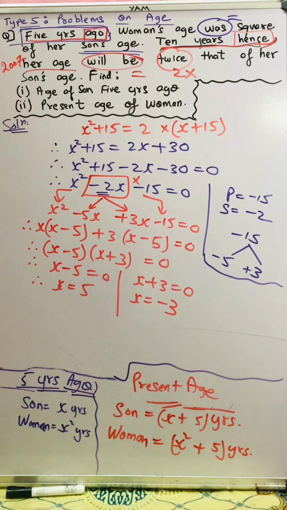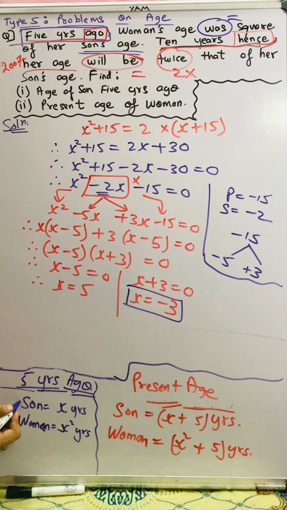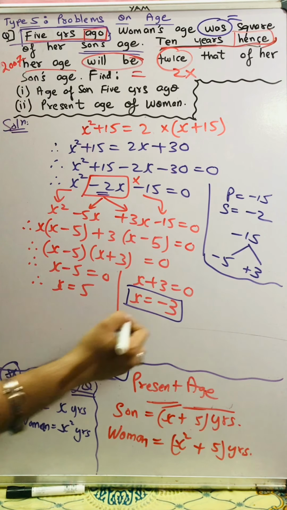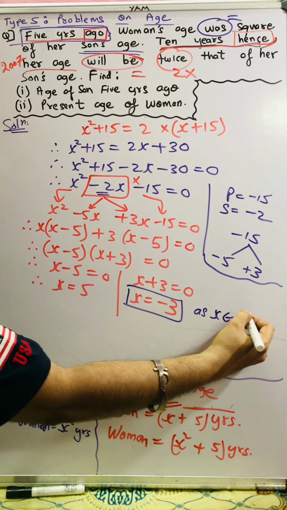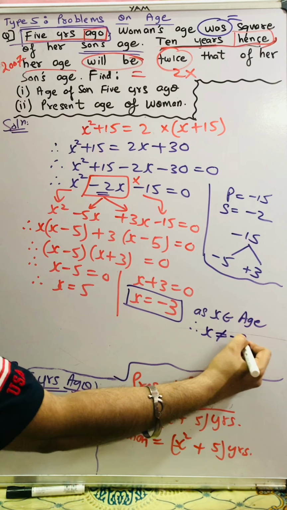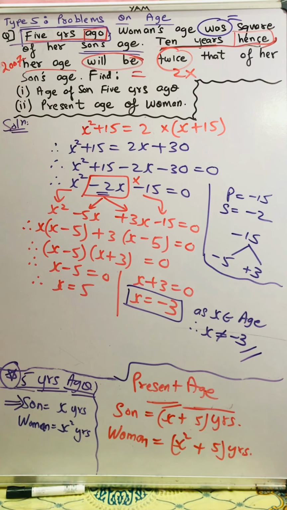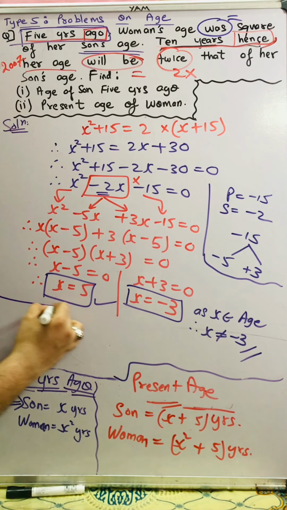But students, see here carefully. Over here when x is equal to minus 3, what is x? X is the age of the son 5 years ago, and age cannot be negative. So the value of x cannot be minus 3. So I will write, x belongs to age. Therefore x cannot be equal to minus 3. So we'll go with this answer, that the value of x is equal to 5.